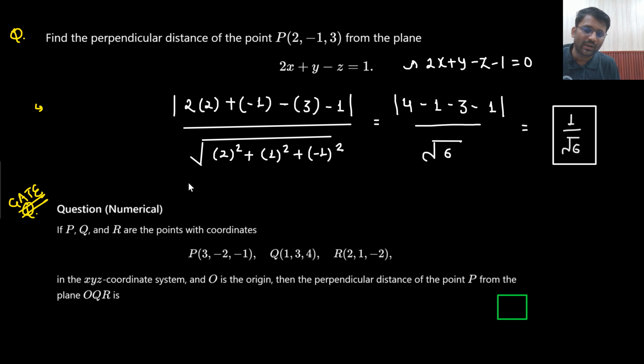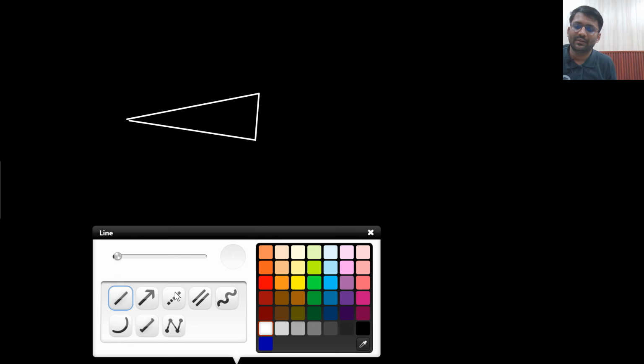So there is a plane OQR. You can read the question. You need to find the distance of point P from the plane OQR. Using 3 points, we are making a plane which is OQR. Let's make it look somewhat like this. This is your plane OQR. It is not an easy question, although.